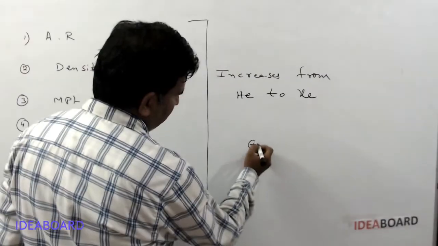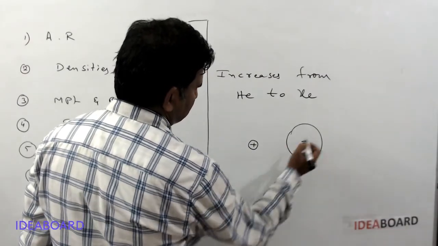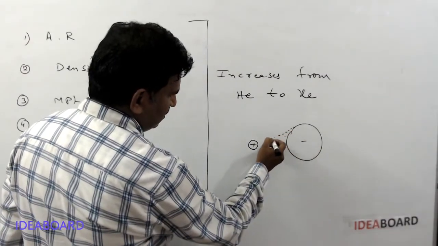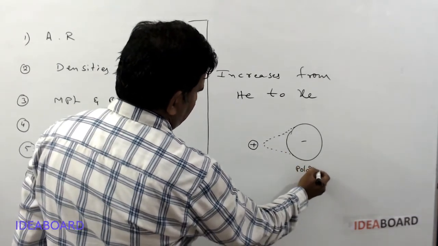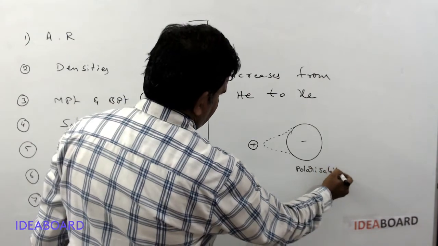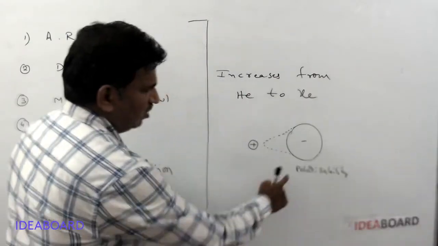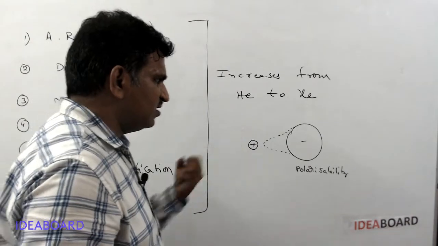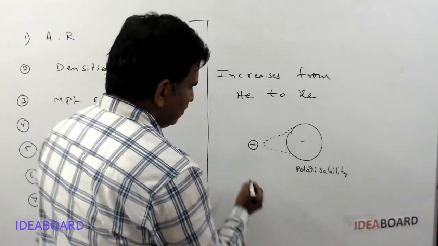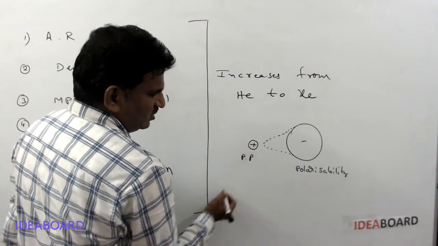Here, suppose a cation is present, here the anion is present. The anion's negative charge is attracted towards the cation, that is called polarizability of anion. And the cation always tries to attract the negative charge of the anion, that is called polarizing power.